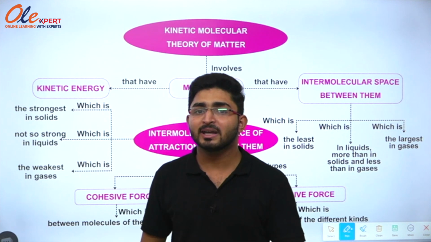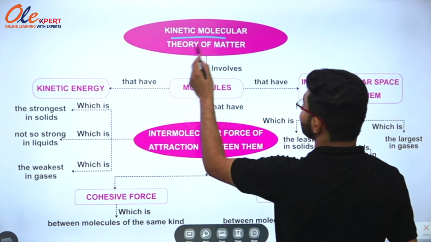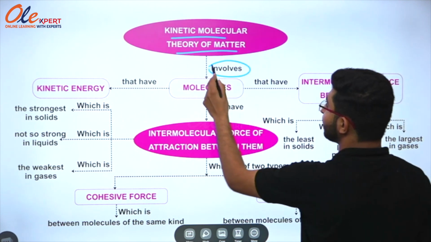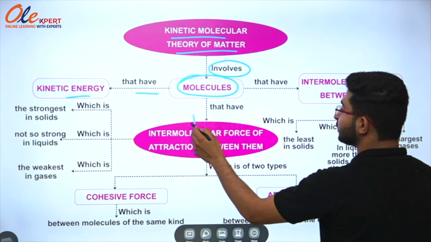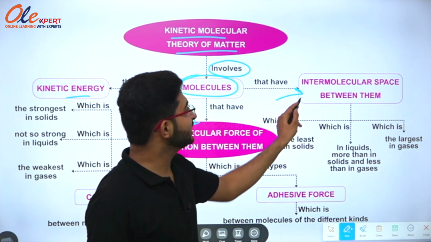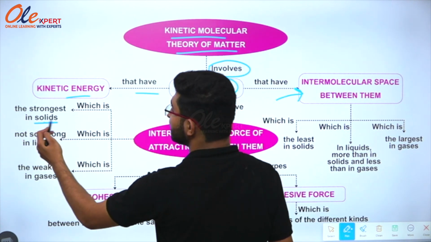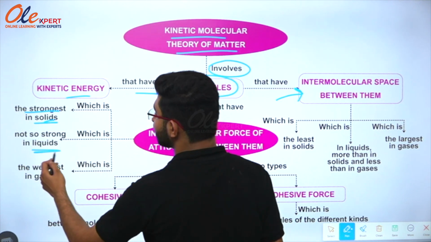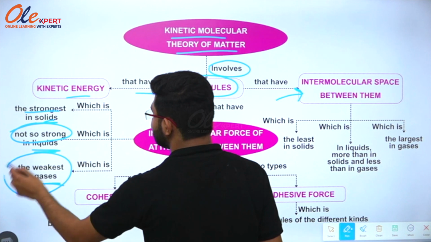Now a concept map is given on the screen. So we will study that. It is kinetic molecular theory of matter. It involves molecules that have kinetic energy, molecules have intermolecular force of attraction between them, and molecules have intermolecular space between them. So firstly, we will talk about the kinetic energy. In case of solid, it is strongest. In case of liquid, it is not so strong. And in case of gases, it is the weakest.